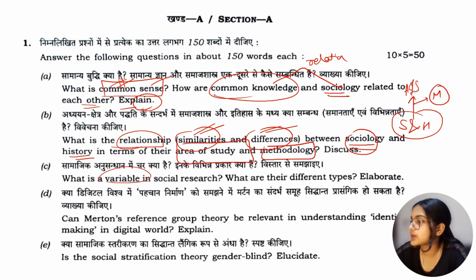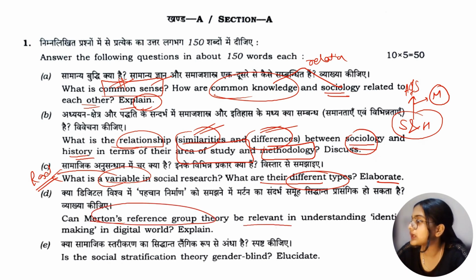Okay, what is variable? Variable is again a topic of research methods and analysis. What are the different types? Different types क्या होता है? Elaborate करना है. Can Merton's reference group theory be relevant in understanding identity making in digital world?